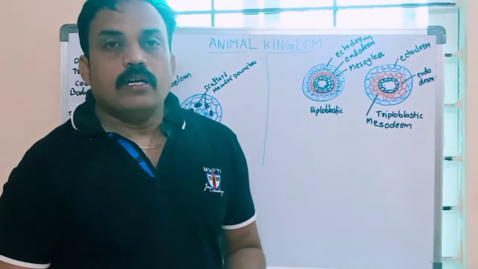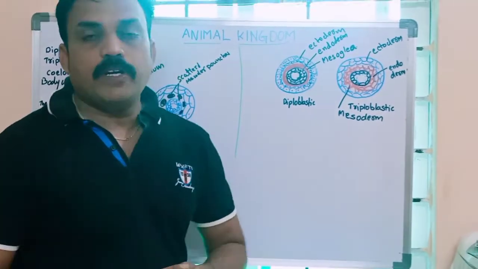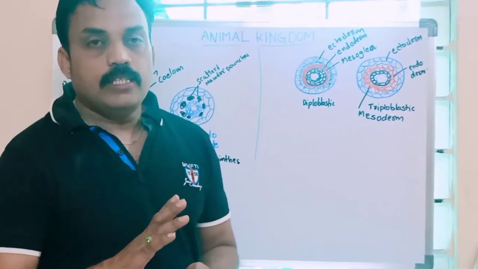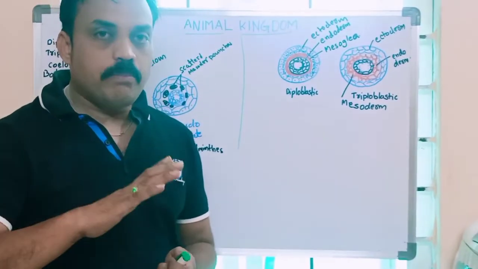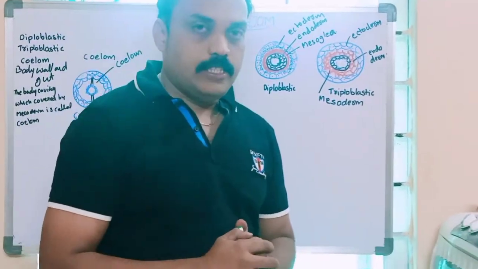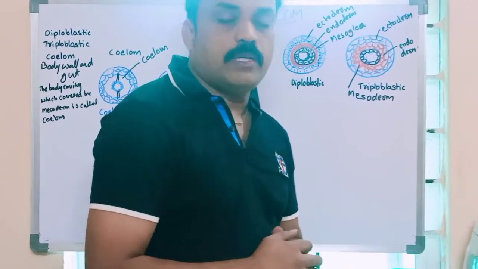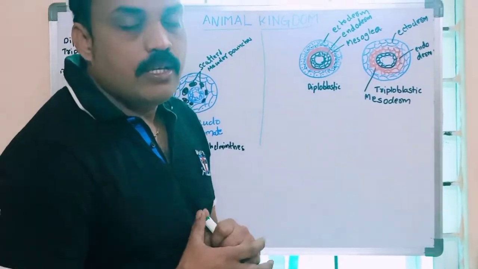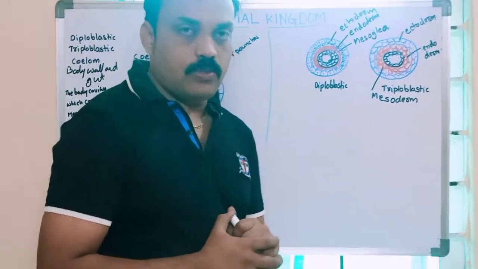Okay, we are discussing the classification of the animal kingdom. That means on the basis of which characteristics the animal kingdom is classified, and how animals are divided into various different groups.